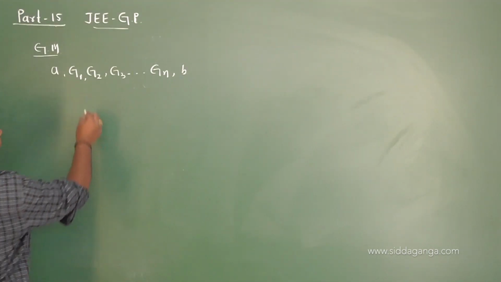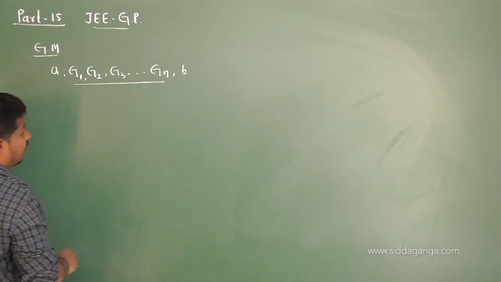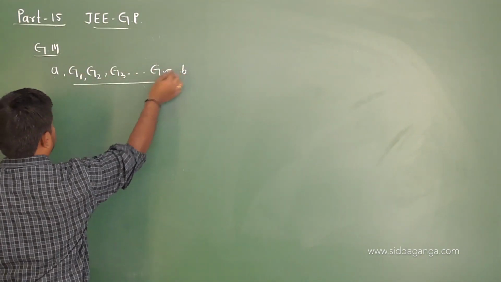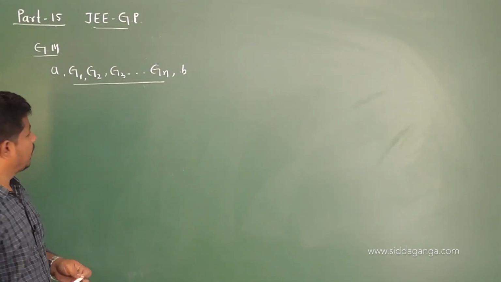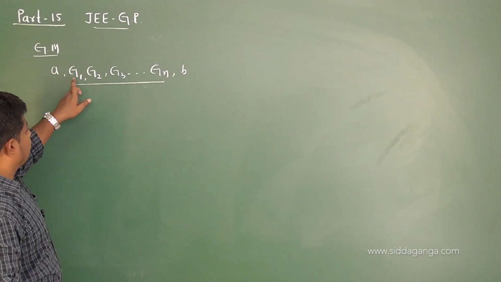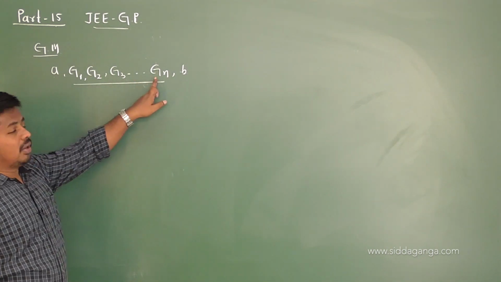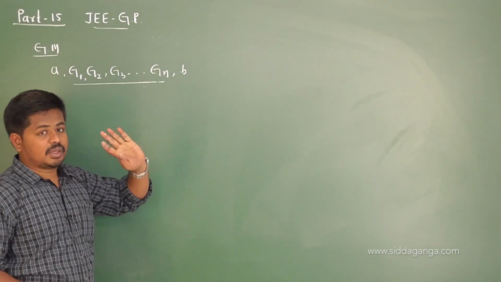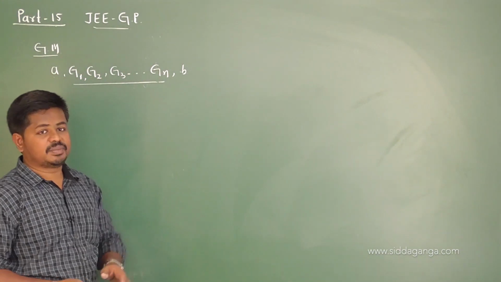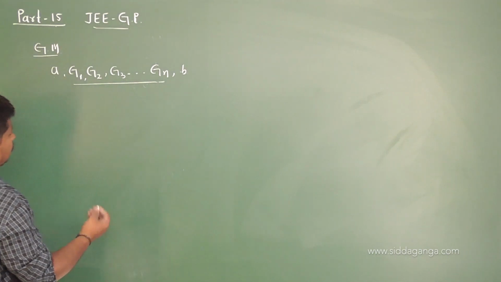Including these two, the total number of terms in this geometric progression is n plus 2 again. Hope you got it, students. This progression is a geometric progression containing n plus 2 terms.